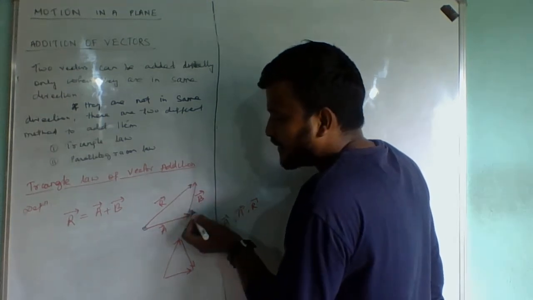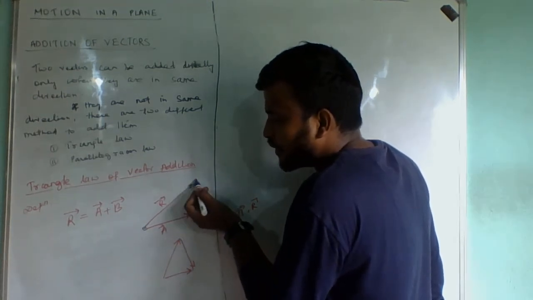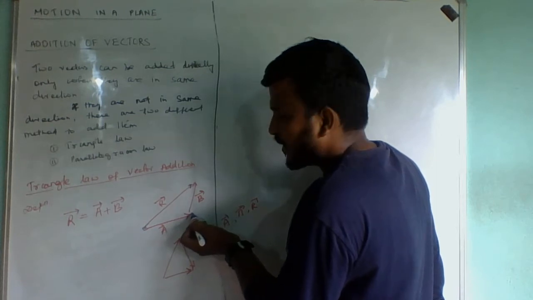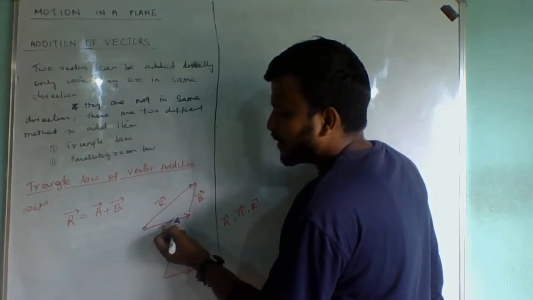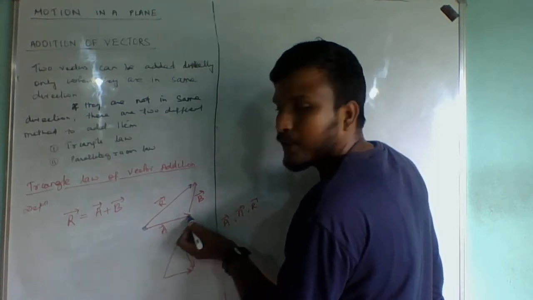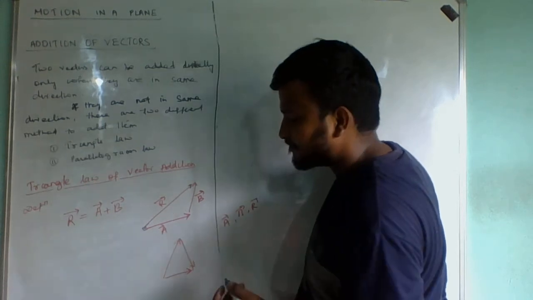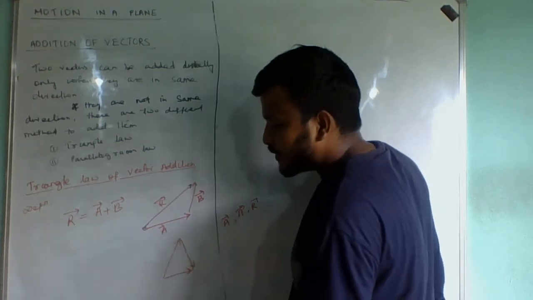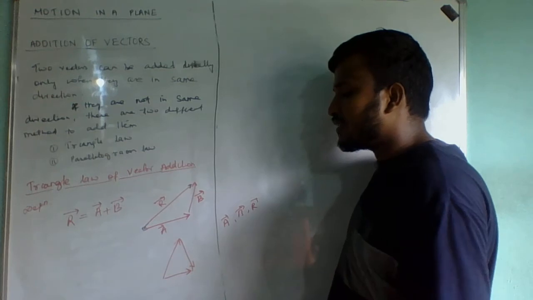Can this one be the resultant? Answer is no. Why? Because although it is co-terminus, here it is not co-initial. This cannot be the resultant. Why? Because here it is co-initial, but at this point it is not co-terminus. But here you see, which one is R? It will be this. You see which one is R?